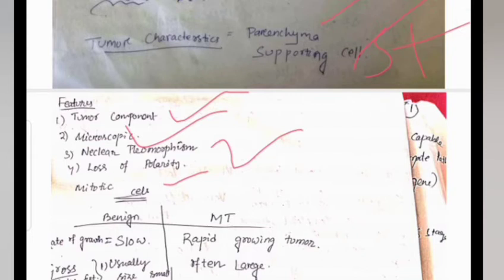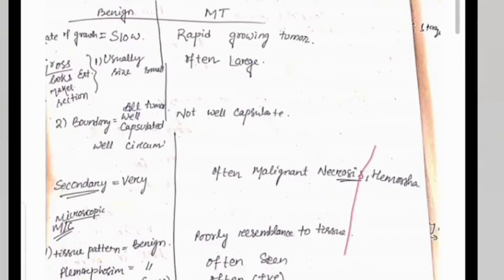Now we will discuss the differentiation between benign and malignant tumor. In the benign case the rate of growth is slow, whereas the malignant is rapidly growing. In the benign case the tumor is usually small in size, whereas the malignant has large size. The benign tumor has an important boundary, it is capsulated, so it is well circumscribed.